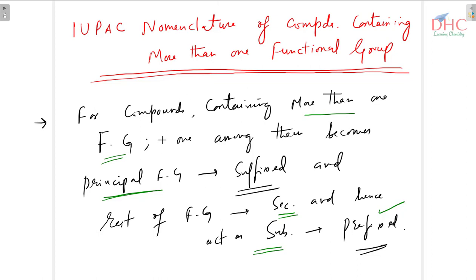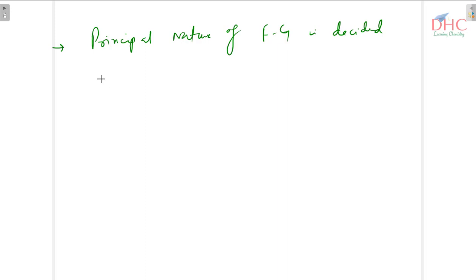Now the issue is what can be the principal functional group and which will be the secondary functional groups. For that you are having an order. The principal nature of the functional group is decided by the following priority order.